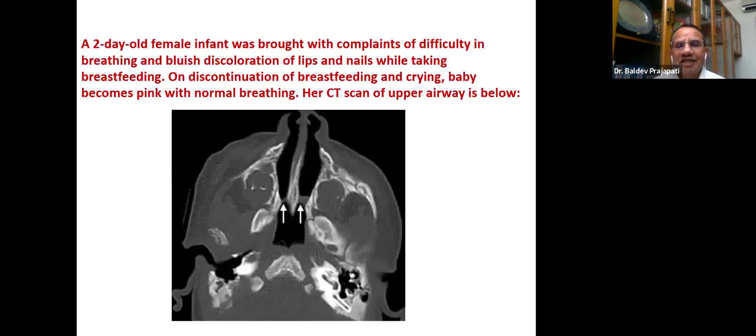Let us go to the next OSCE. I thought that it may take some time, but I thought that it would be useful. Anyway, this OSCE was, I think, a few years back in the exam. A 2-day-old female infant was brought with complaints of difficulty in breathing and bluish discoloration of lips and nails while taking the breastfeeding. On discontinuation of breastfeeding and crying, the baby becomes pink with normal breathing, and her CT scan of upper airway is shown over here.